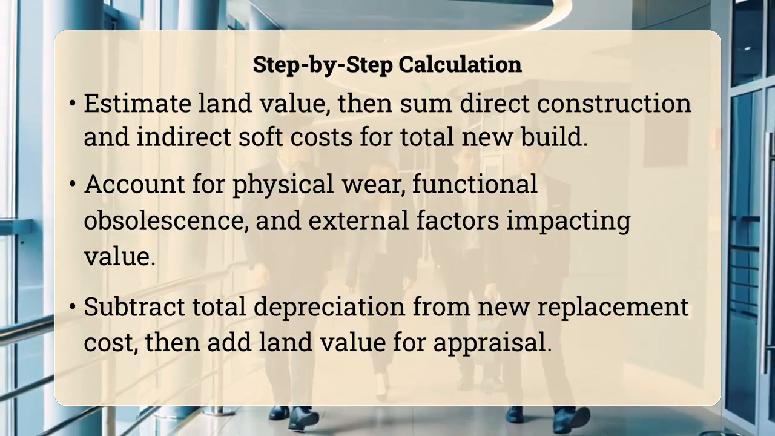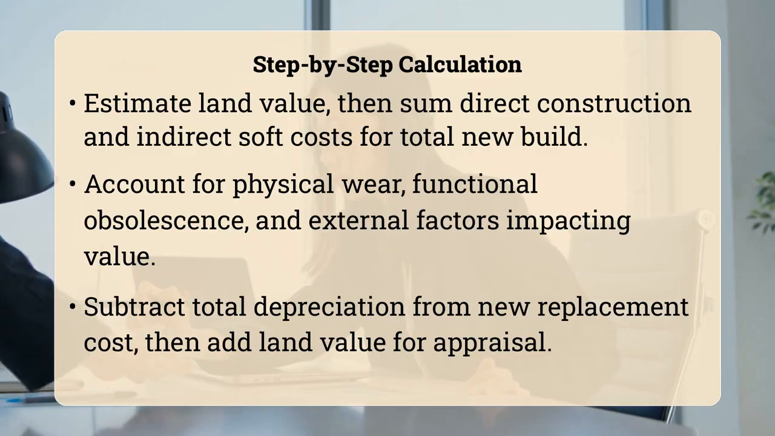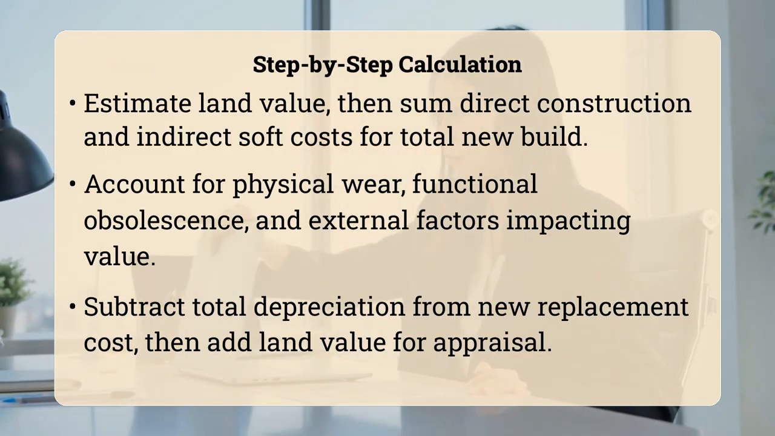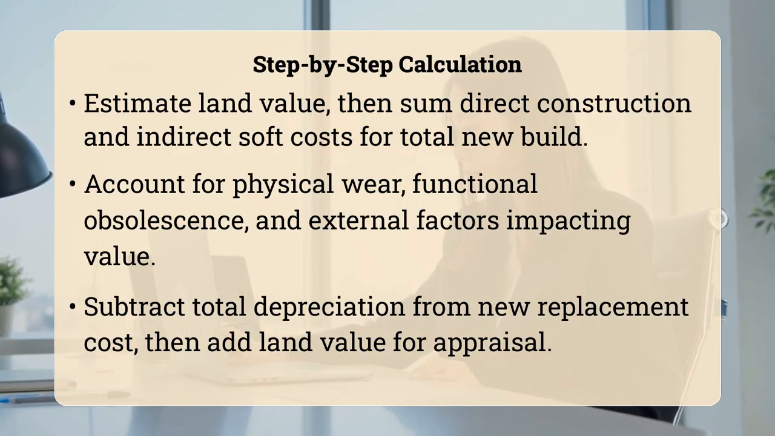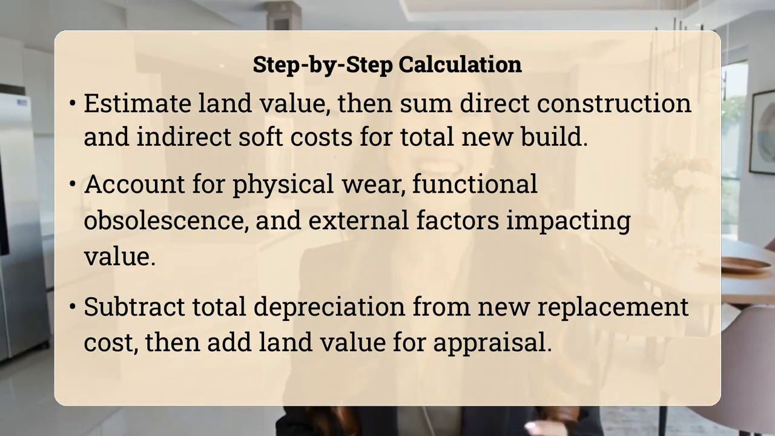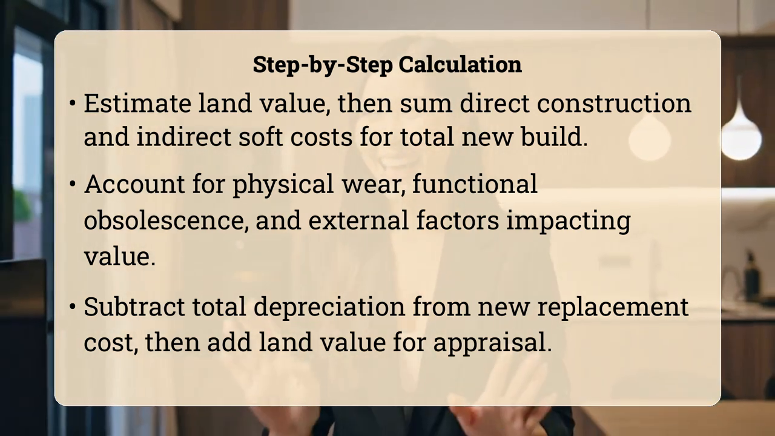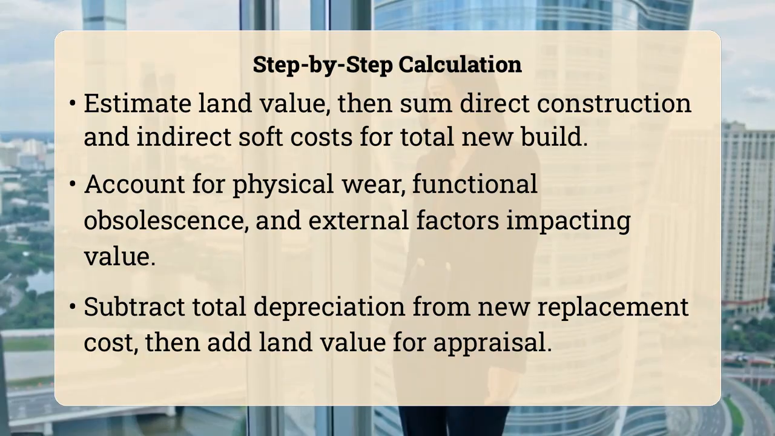Physical deterioration is wear and tear from age and use, like a worn-out roof or outdated plumbing. Functional obsolescence is loss of value due to outdated design, poor floor plan, or inadequate facilities for modern use. For example, a home without enough bathrooms for its number of bedrooms.